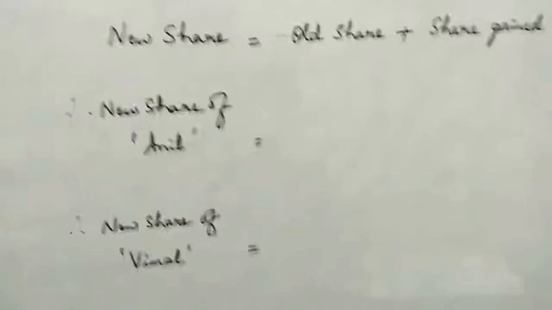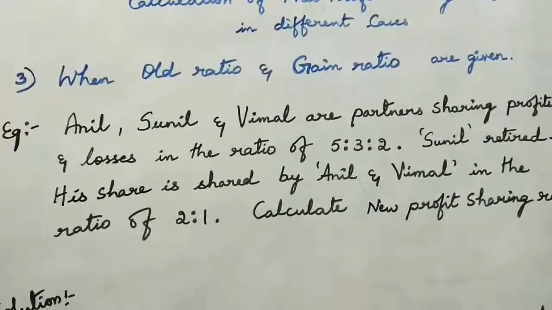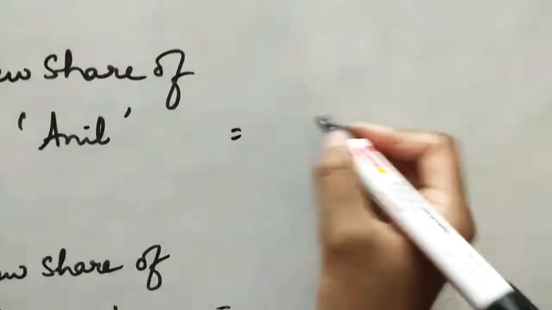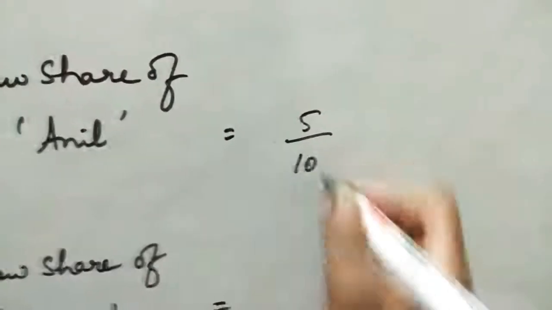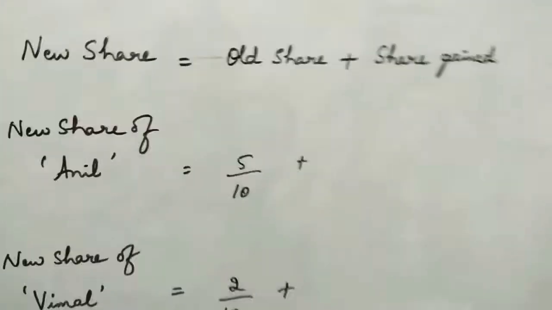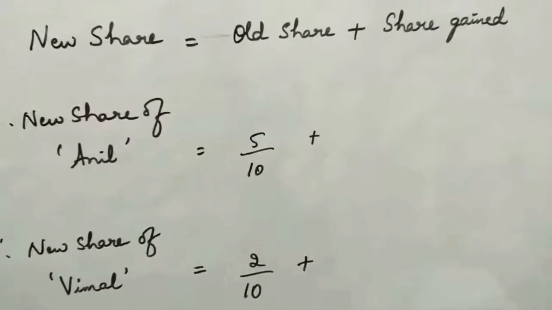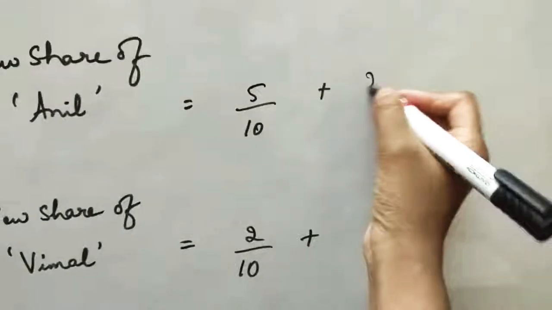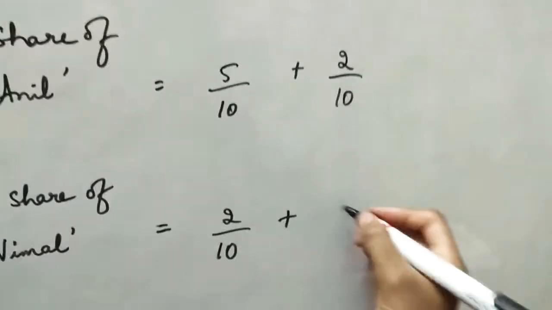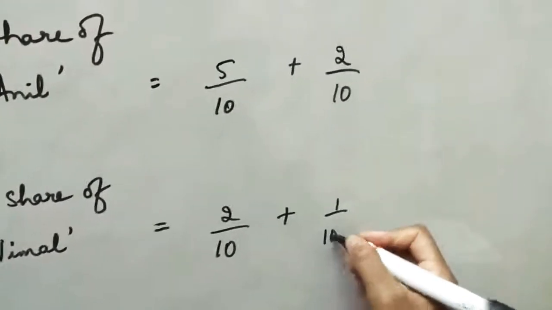We are going to see what is the old share of these two. Old share of Anil and Vimal, 5 by 10 and 2 by 10. So first and the last we are going to take 5 by 10 and 2 by 10 plus, what is the next? Share gained. Share gained by Anil is 2 by 10, which we did in the previous calculation, and 1 by 10.